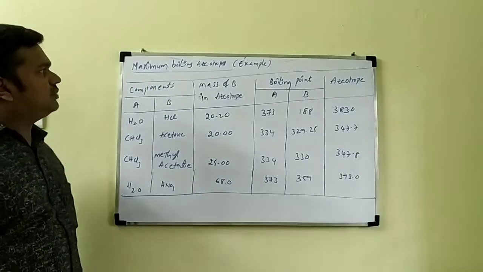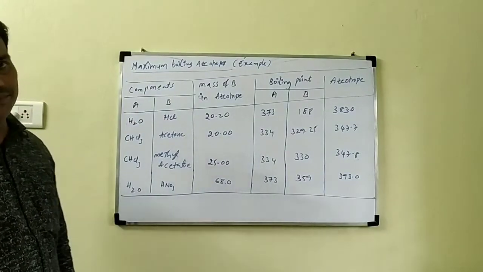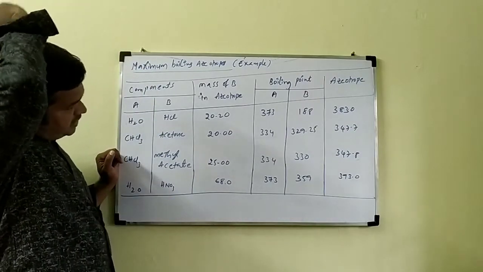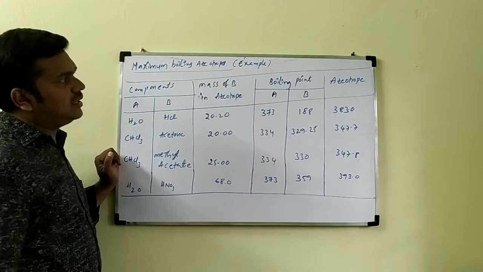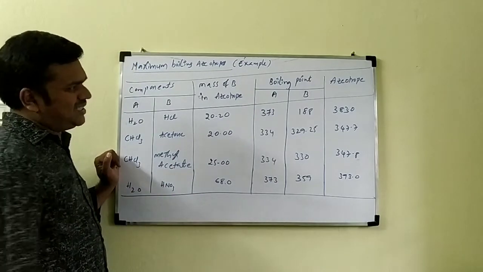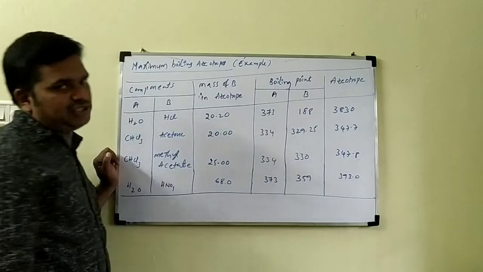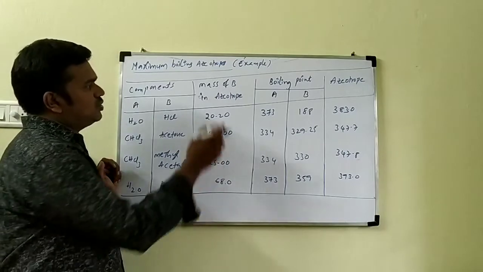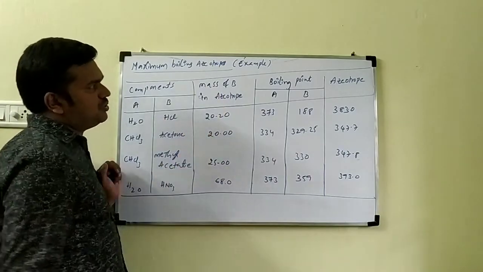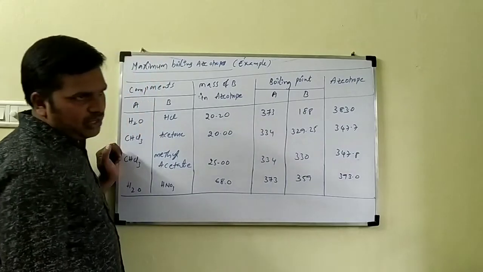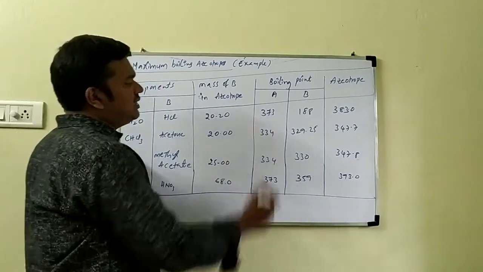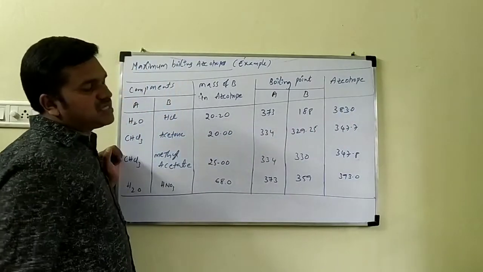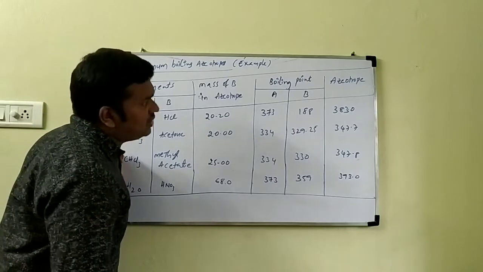Now we see examples of maximum boiling azeotropes. The table has components, mass of A and B in the azeotrope, boiling points of A and B, and finally the azeotrope temperature. Generally all the temperatures are in Kelvin. The first example is water and HCl. The mass percent of HCl is 20.20. Water boils at 100 degrees Celsius, which you can write as 373, and the boiling point of HCl is 188. The azeotrope boils at 383.0 Kelvin.